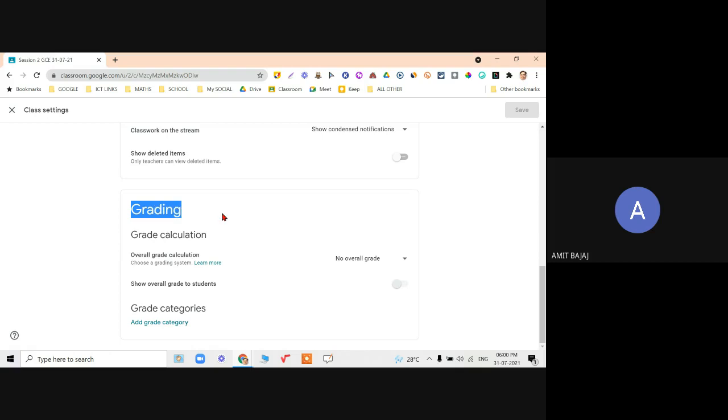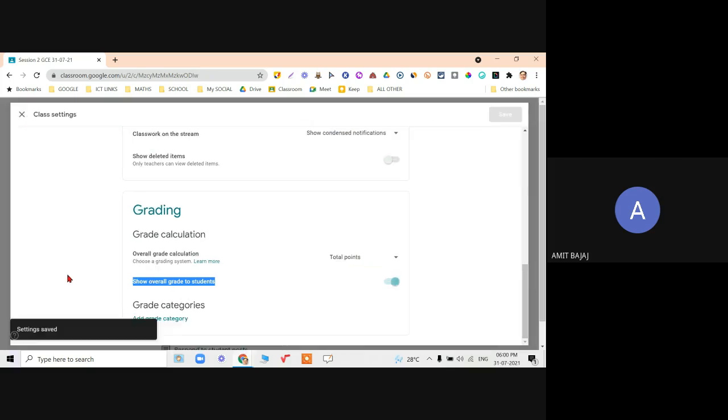Of course, the purpose of the classroom is getting the grades and calculation done by Google automatically. As of now, the default is no overall grade, but when I click on it, I can go with total points or weighted mean, but generally we prefer total points only. And then, do I want to show the overall grade to students also, or do I want to see that only for myself? So all options are available. And then remember to click on this save button. Right top, click on save. My classroom settings have been changed.